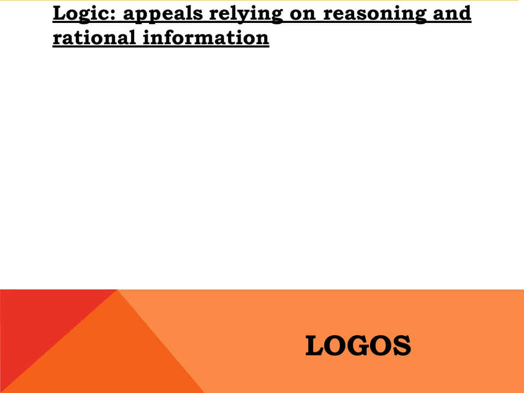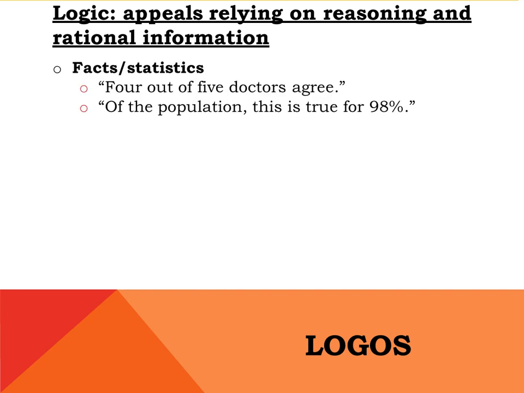We're going to start off with logos. In Greek, this means the word. These are appeals made using words. Now, obviously, all written work uses words to convey its meaning. So when we say words in this context, we mean appeals based in logic or reason. Examples, then, of logos-type appeals are going to include arguments conveyed through facts or statistics, such as 4 out of 5 doctors agree, or of the population, this is true for 98%.